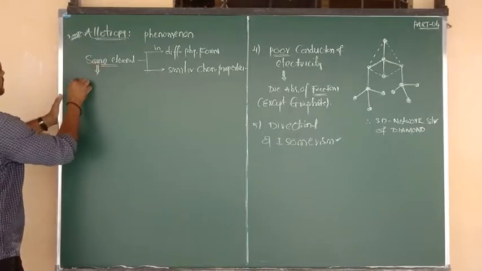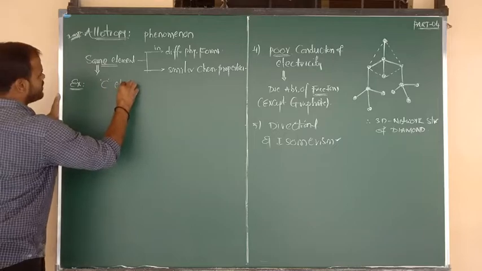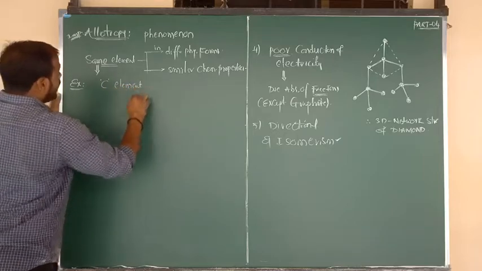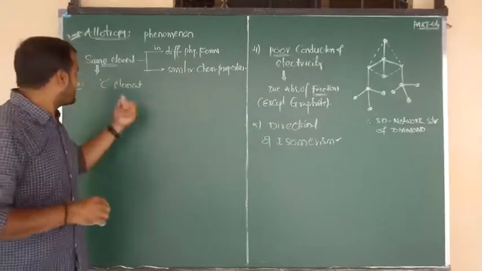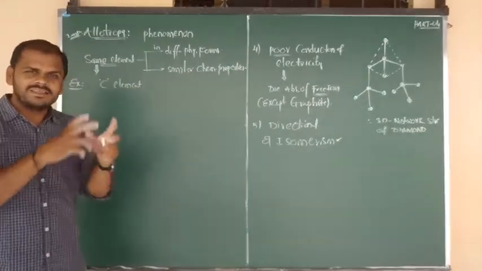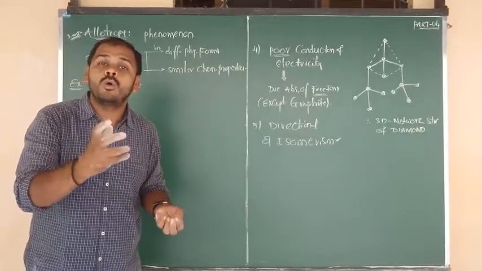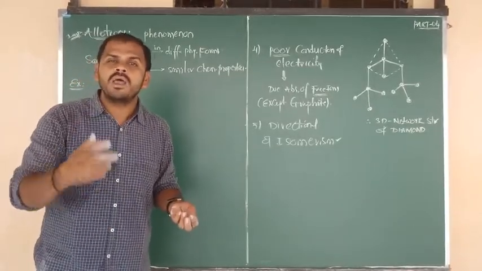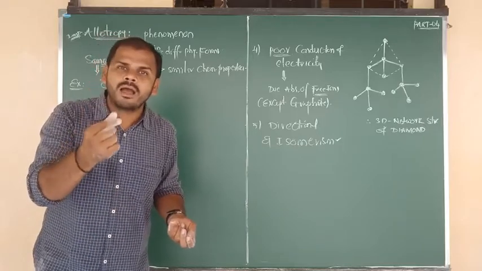Suppose the example is carbon. Which element? Carbon is the element. It has so many physical forms. Carbon exists in the form of diamond, graphite, fullerenes, coke, animal charcoal, wood charcoal, petroleum coke, and lamp black.